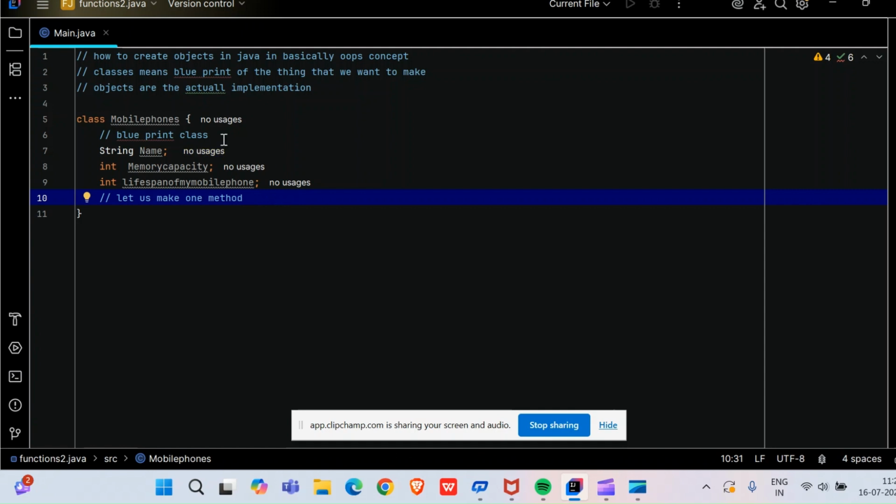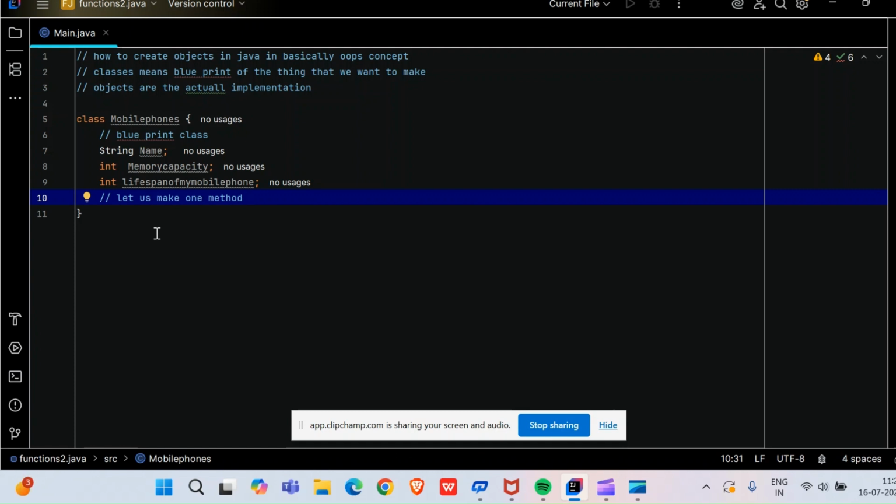A method is basically a function, but we call it a method when we are declaring it inside the blueprint class. In that case, if I say method, it is more correct. Function is also correct, nobody will question you that you are saying wrong, but saying method is the more correct way.